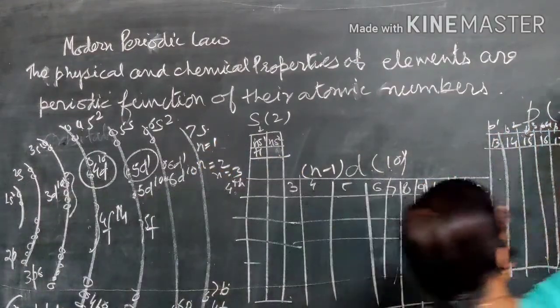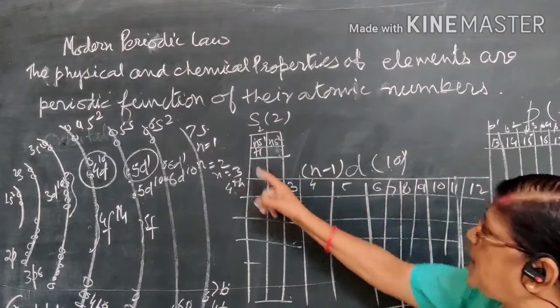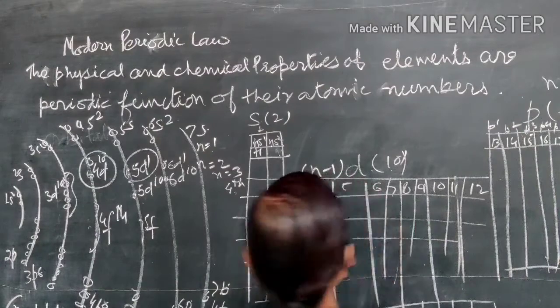When n is equal to 1, the number of elements placed is 2. Now for the second shell, when n is equal to 2, the number of elements placed is 8. That is the filling of 2s to 2p6, and that's why in the second period there are 8 elements. Now when n is equal to 3, that is the third period, again there will be 8 elements due to the filling of 3s to 3p6.